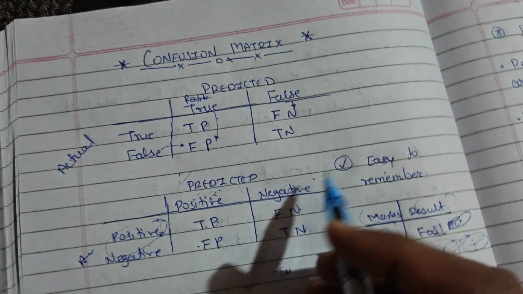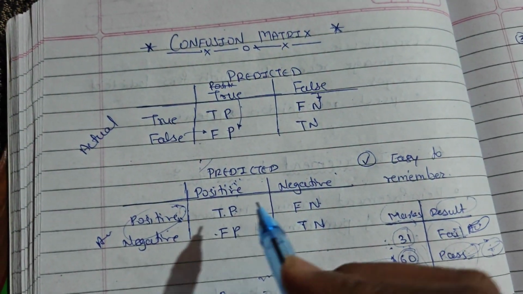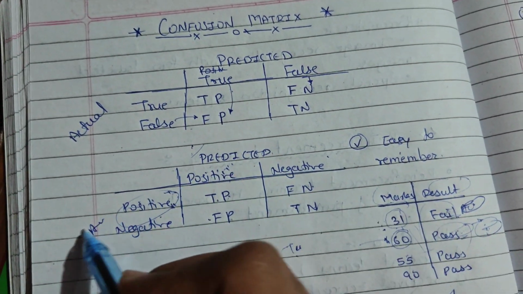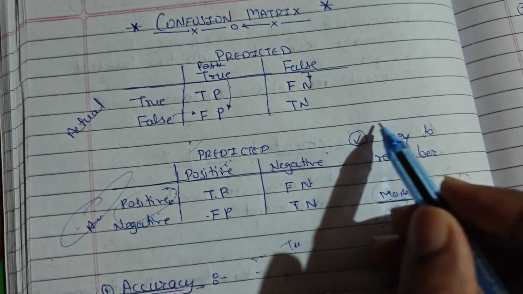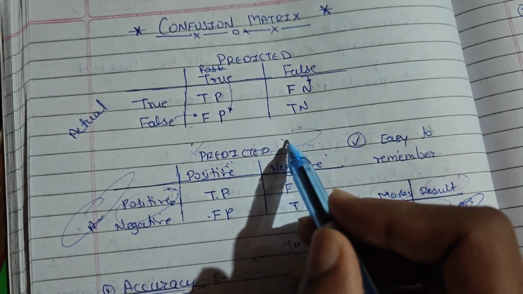So we will first see what a confusion matrix is. We will write here actual values and here predicted values predicted by the model.